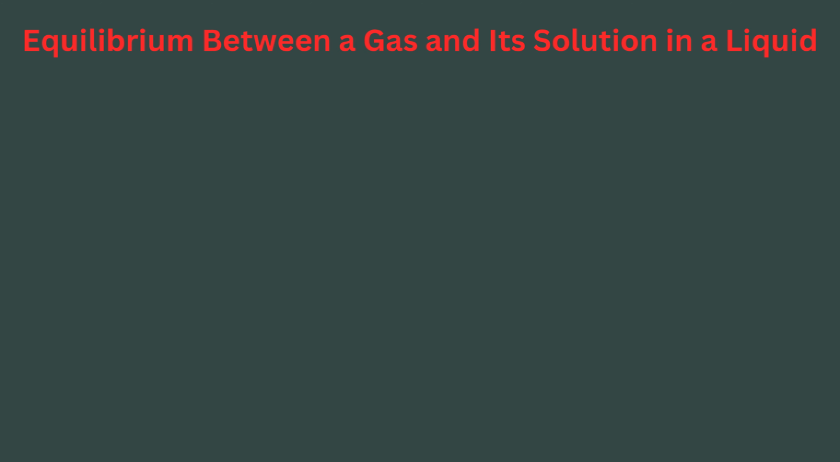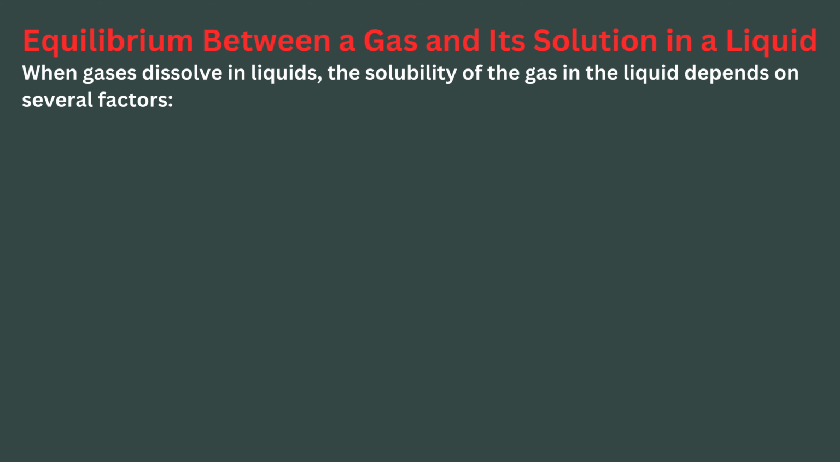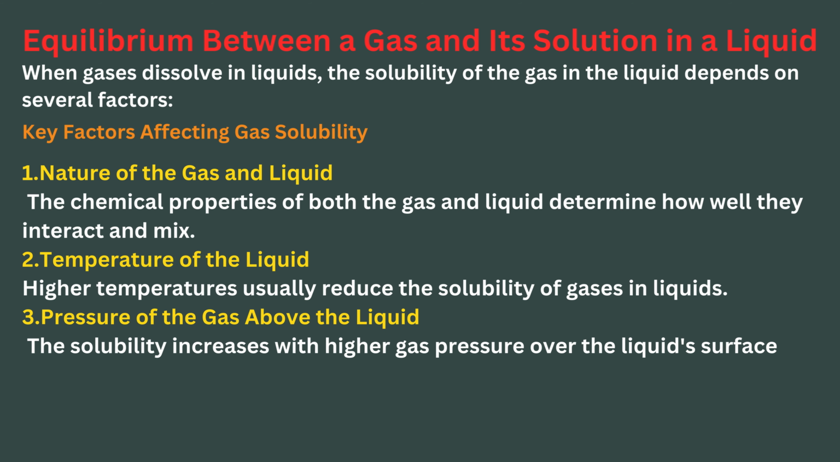Equilibrium between a gas and its solution in a liquid. When gases dissolve in liquids, the solubility of the gas in the liquid depends on several factors. Key factors affecting gas solubility. 1. Nature of the gas and liquid. The chemical properties of both the gas and liquid determine how well they interact and mix. 2. Temperature of the liquid. Higher temperatures usually reduce the solubility of gases in liquids. 3. Pressure of the gas above the liquid. The solubility increases with higher gas pressure over the liquid's surface.